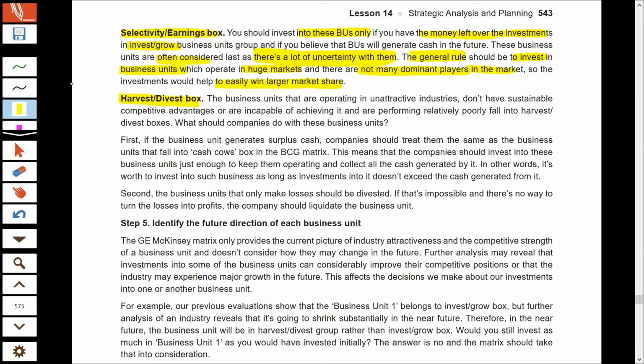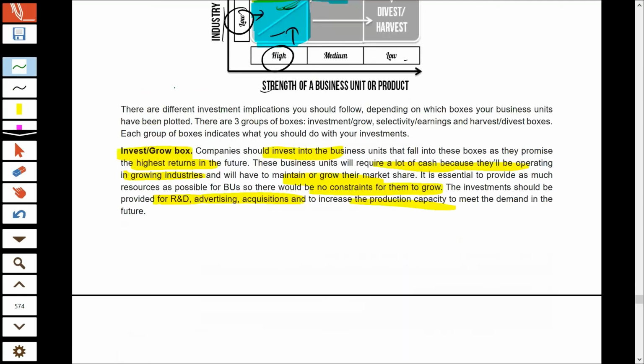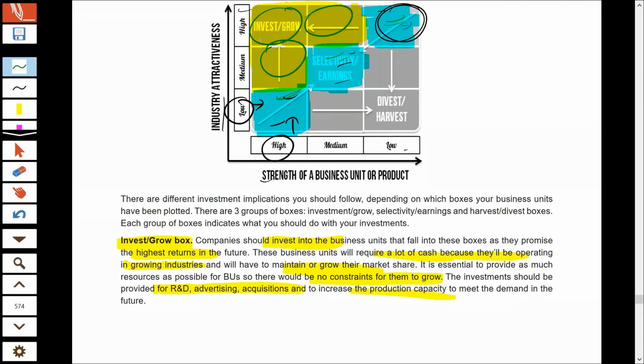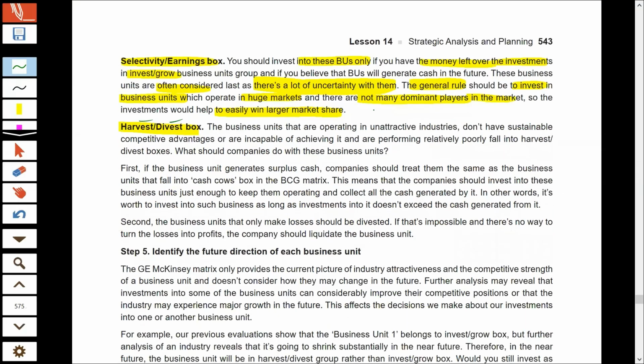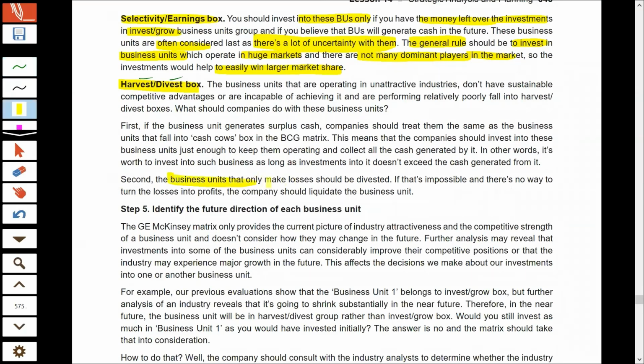Harvest or divest, these are two different strategies which we can use for these three businesses. And as you already understand what divestment and harvest are: divest is a strategy used for those businesses which are constantly making losses, and it is impossible for you to turn their losses into profits, so you decide to liquidate those businesses. You can use a harvest strategy for those businesses which are acting as cash cows. That means they are generating surplus cash, and you do not need to invest huge sums of money.